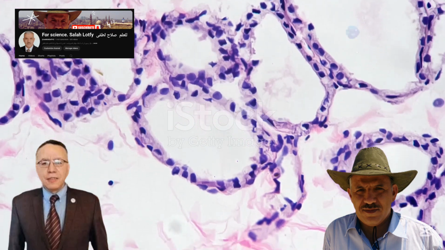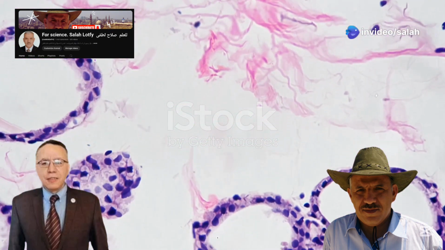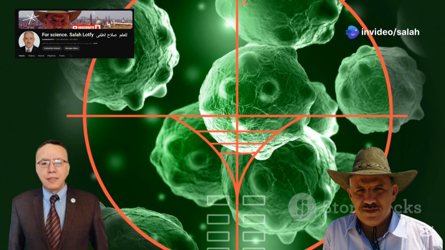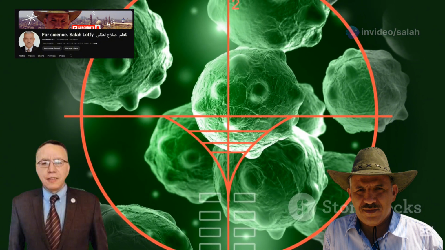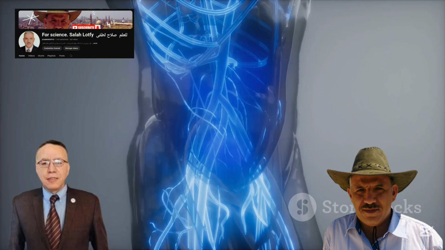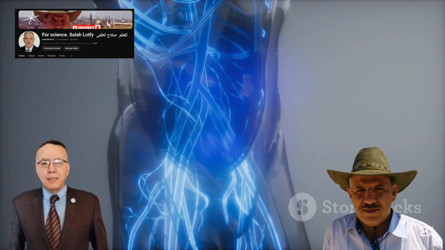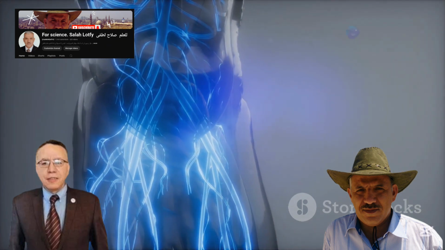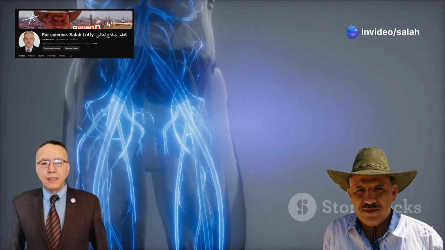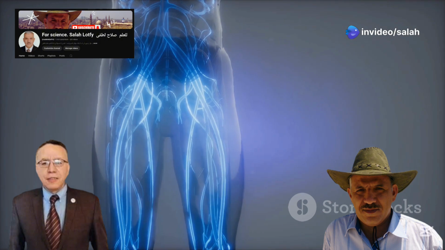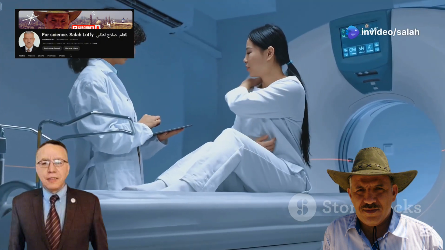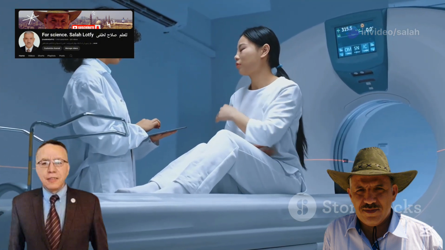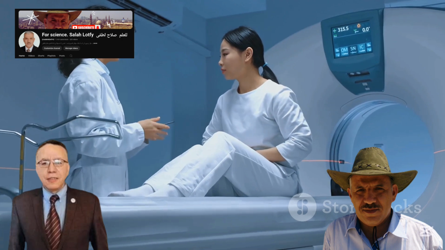One prominent example is iodine-131, used to diagnose and treat thyroid disorders. This isotope emits beta particles that can destroy cancerous cells in the thyroid gland. Other isotopes are used for imaging purposes, allowing doctors to visualize blood flow, bone metabolism, and tumor growth. Nuclear medicine provides powerful tools for diagnosing and treating diseases, offering hope and healing to countless patients.